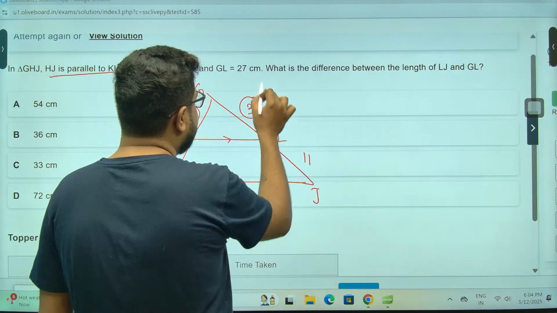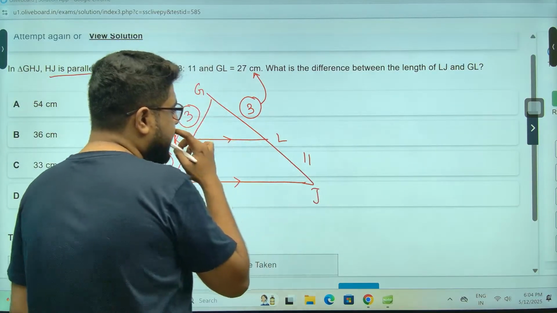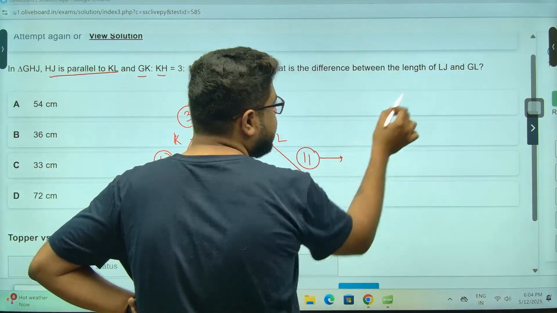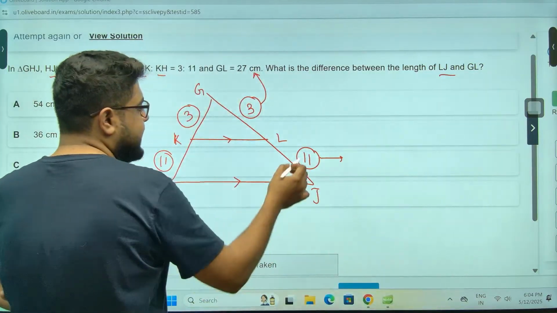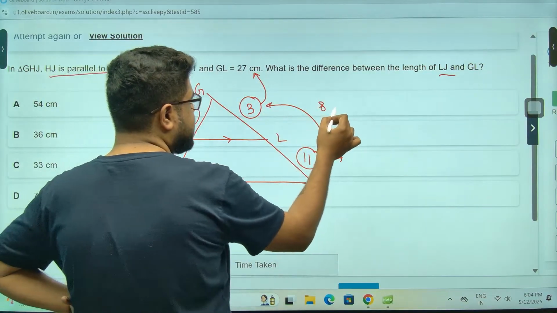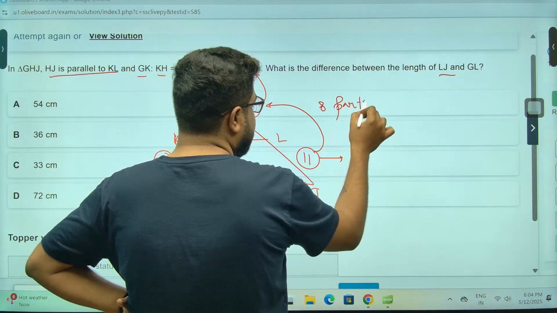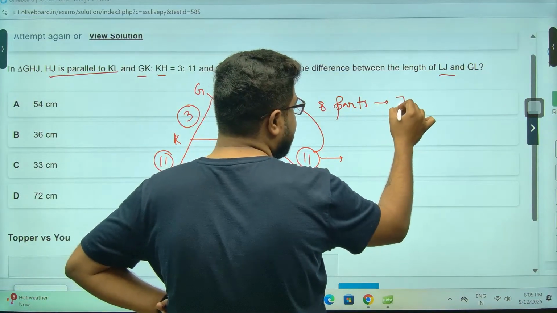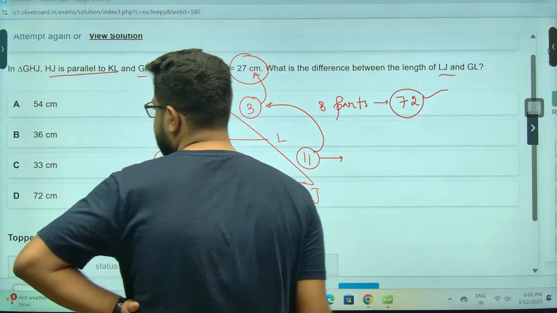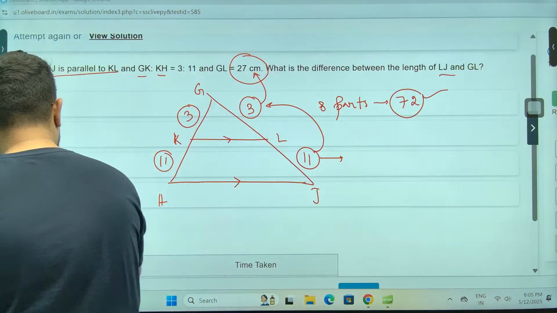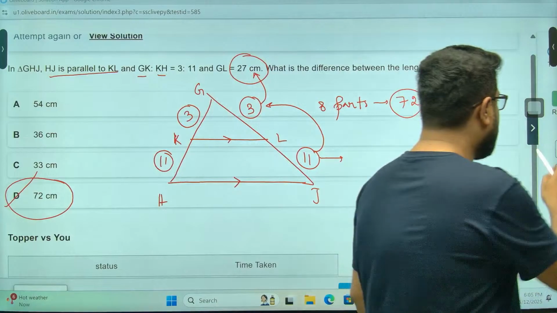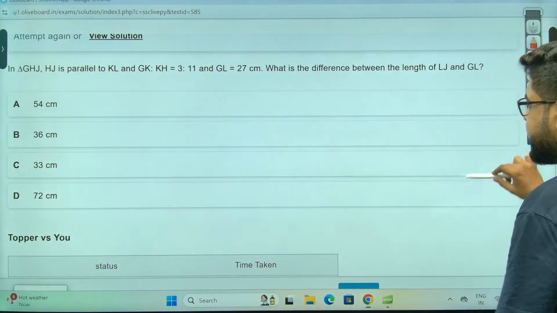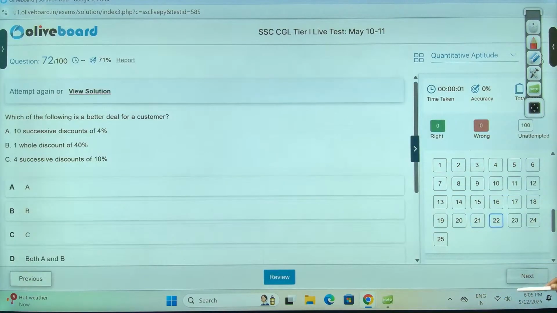So 3 parts value is 27. So what will 11 parts be, sir? Achha, the difference between LJ and GL is 8 parts. So 3 parts value is 27, every part is 9. 8 parts will be, sir, 8 9s are 72. That's your answer. Option D. Option D is the correct answer. Next one.